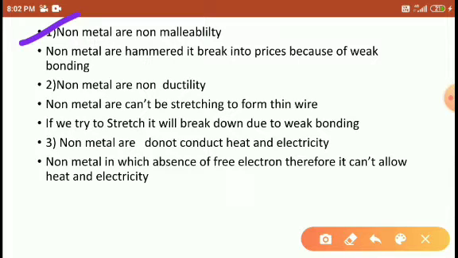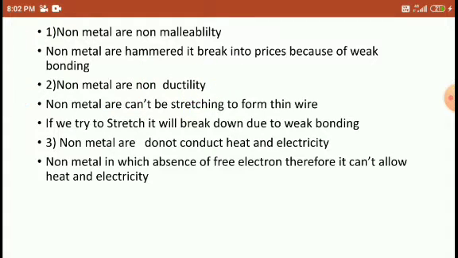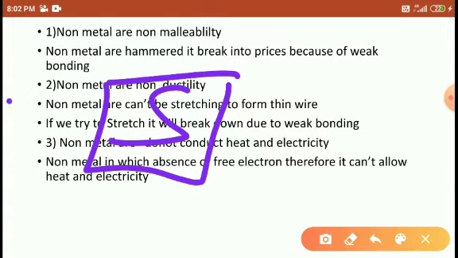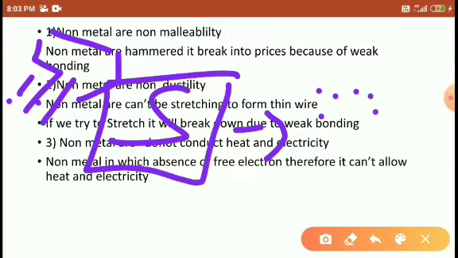Non-metals cannot be hammered. What are the non-metals, students? Like sulfur, phosphorus, and some other things, the plastics, etc. When you take a sulfur piece and beat it with a hammer, what happens, students? It turns into powder. It breaks into small pieces, students.